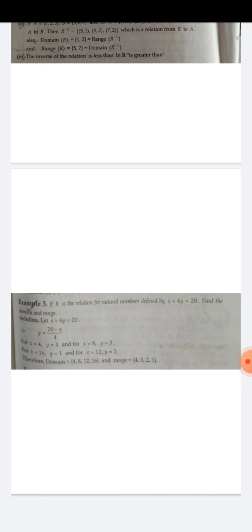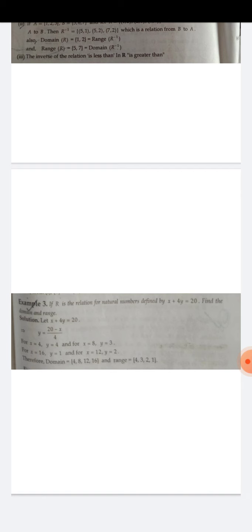Okay, so x = 4, y = 4. x = 8, y = 3. x = 16, y = 1. x = 12, y = 2. You just have to find out only counting numbers. x भी counting number होना चाहिए, y भी.